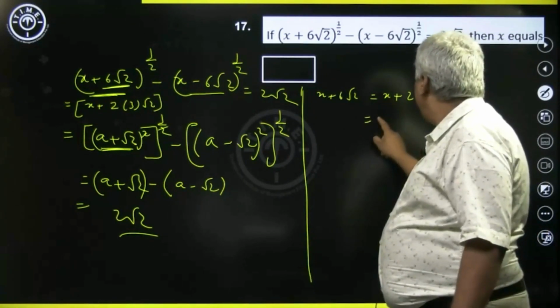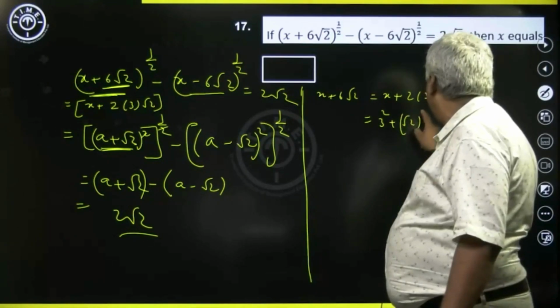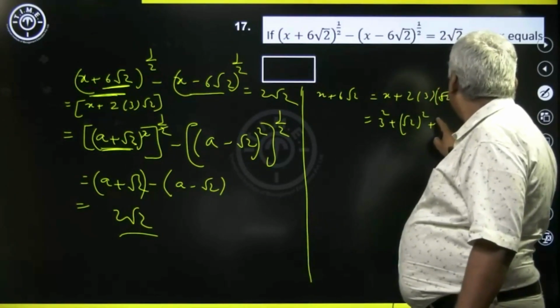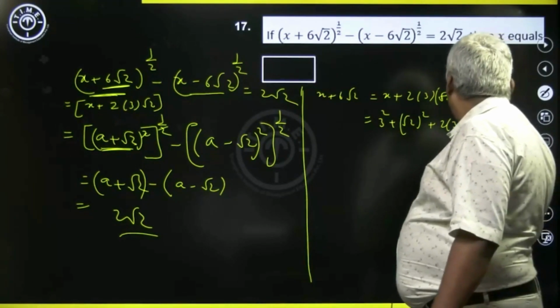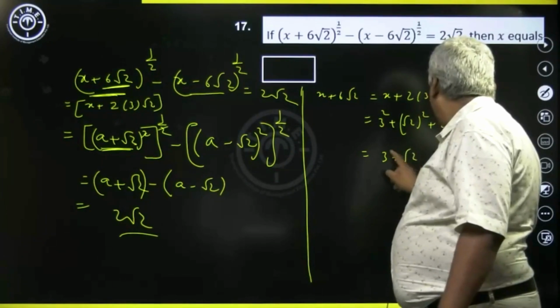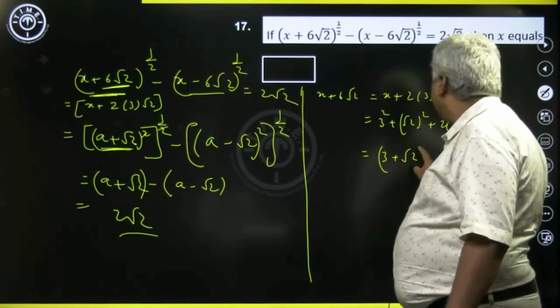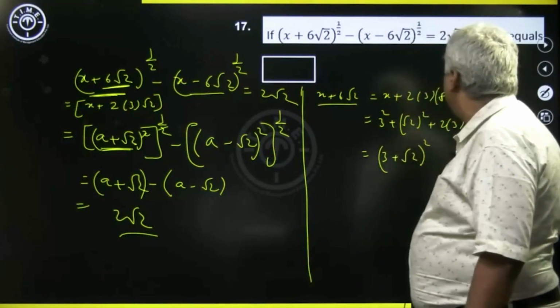So if x becomes 3² + √2², it will become 2a into b, and then we can write it as (3 + √2) the whole square, right. So this expression can become like this, okay.